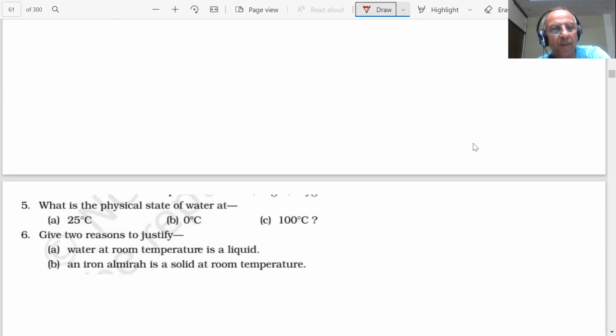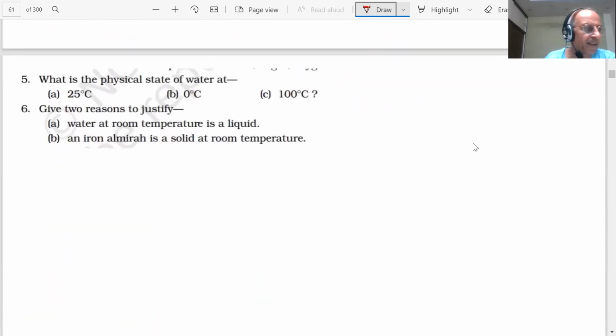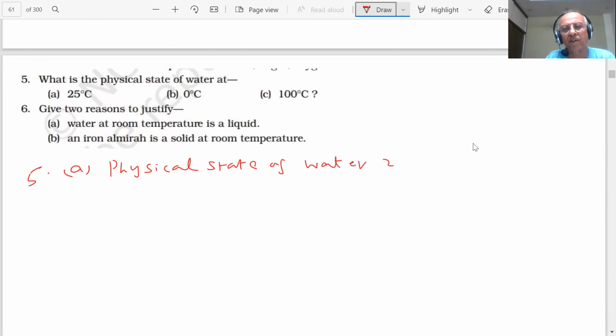Next question. What is the physical state, student? What is the physical state of water? Fifth question A. What is the physical state of water at 25 degrees Celsius?